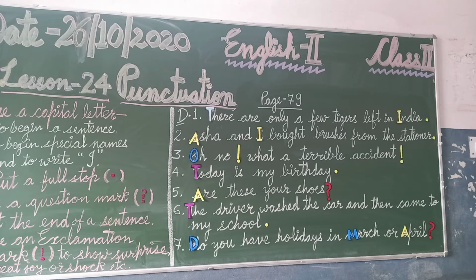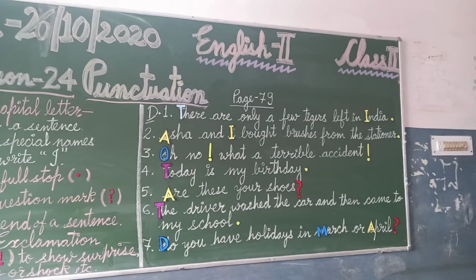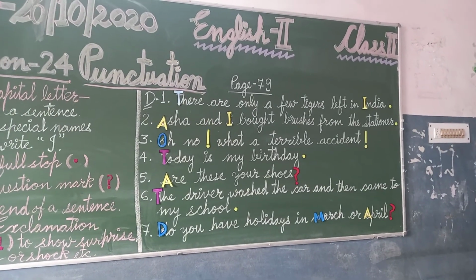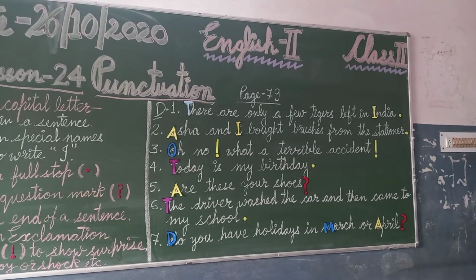Then next one, number 2: Asha and I bought brushes from the stationer. Asha, first letter of the sentence, A is written in capital, and I, as I told you, for myself, is also written in capital letter. So Asha and I bought brushes from the stationer, and the sentence ends with a full stop.